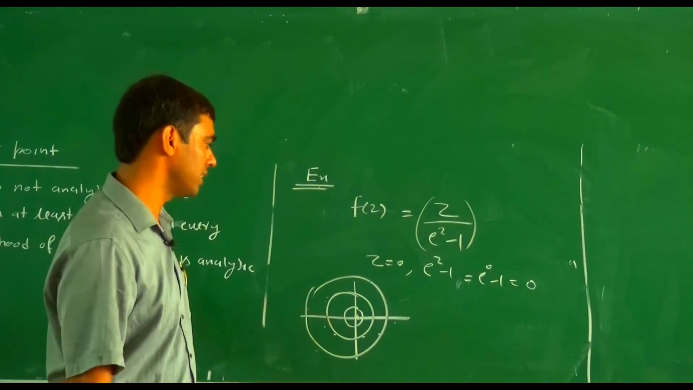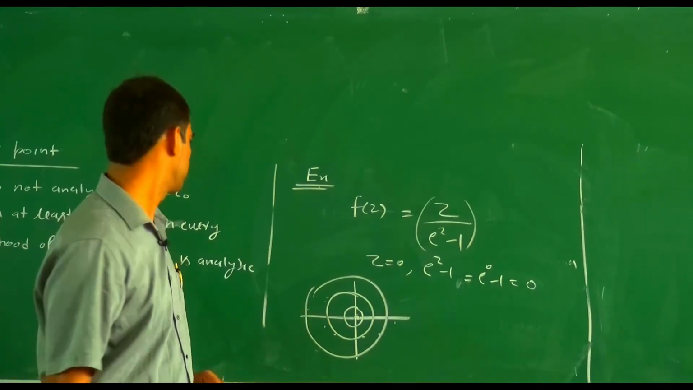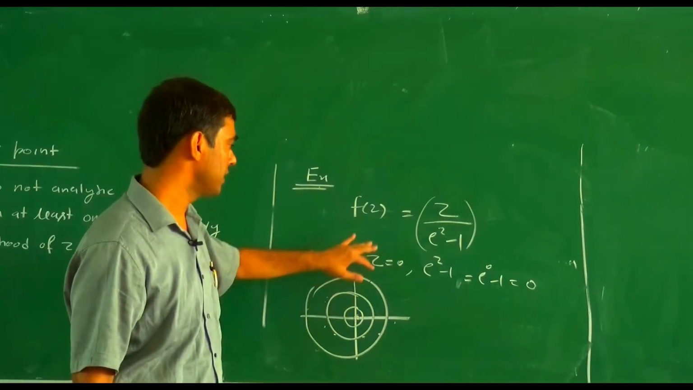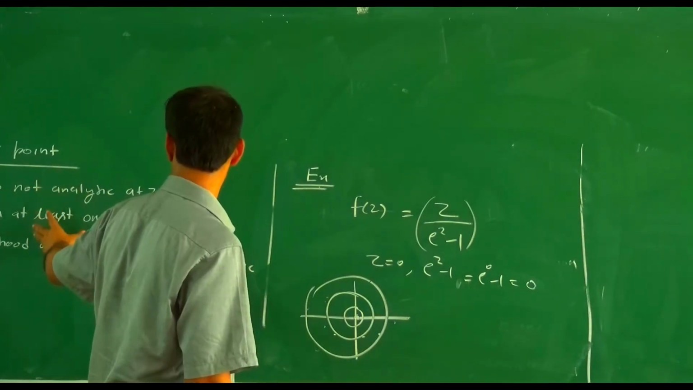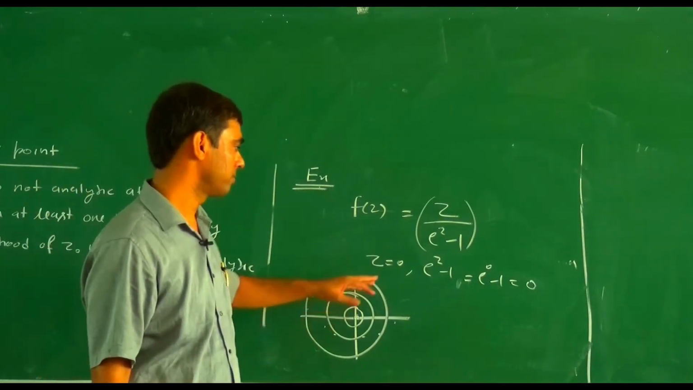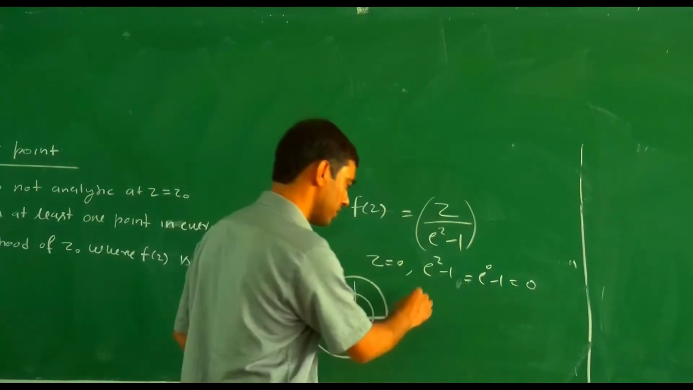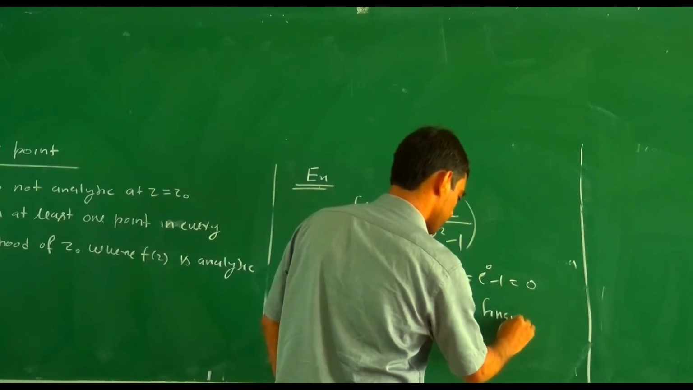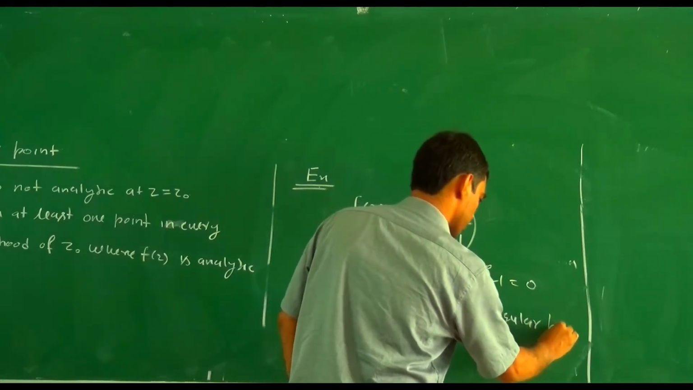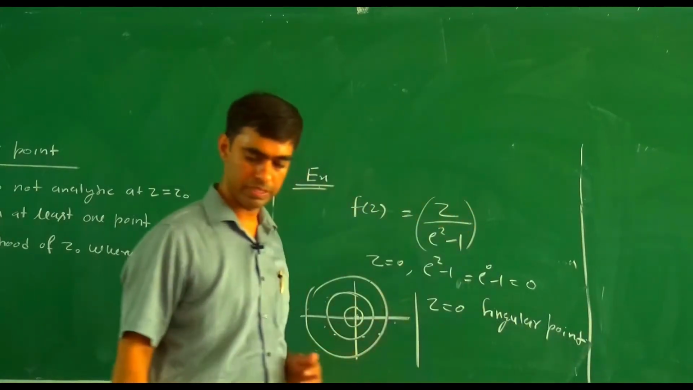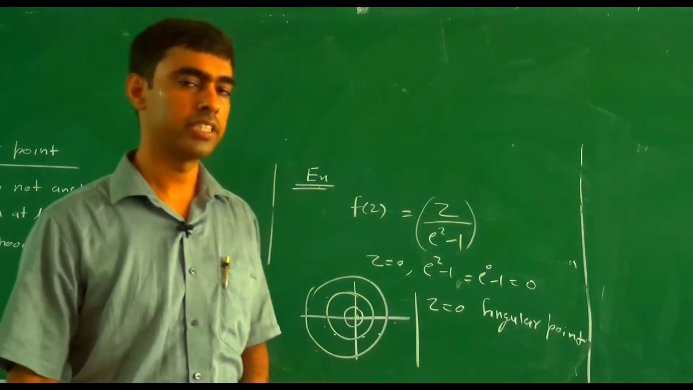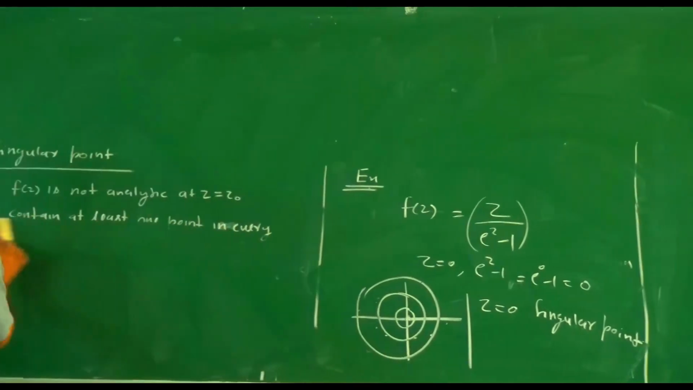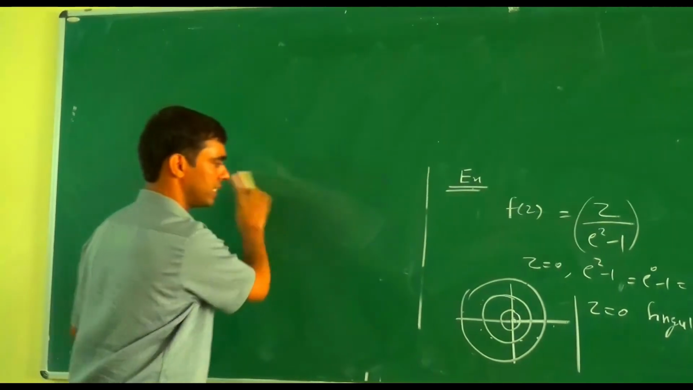This means it satisfies the sufficient condition of a singular point. So z equals 0 is a singular point, because it satisfies the necessary and sufficient conditions for singularity. Now we classify the singularity as well as the singular points. How do we classify the singular points?